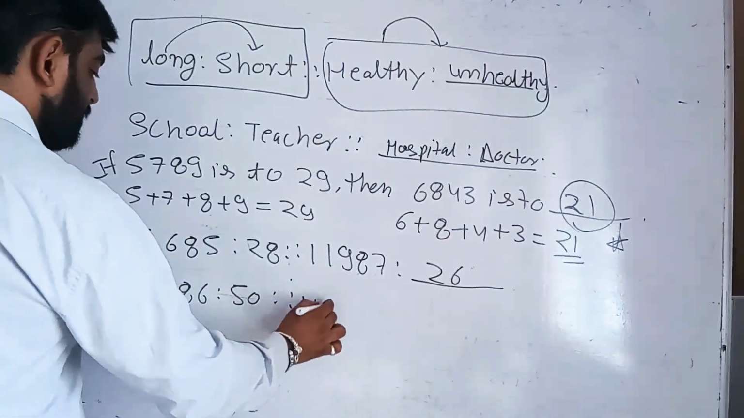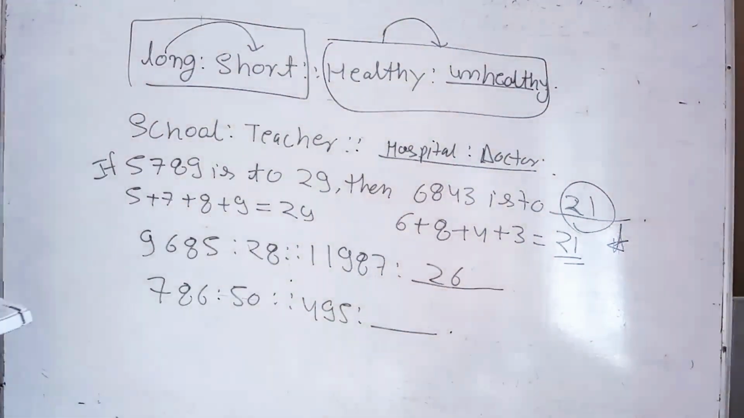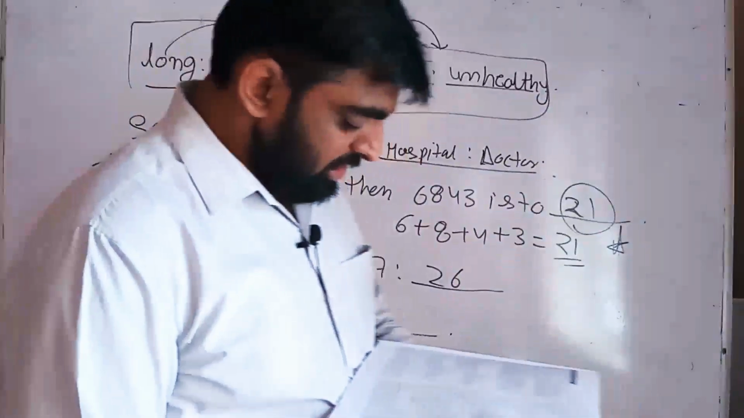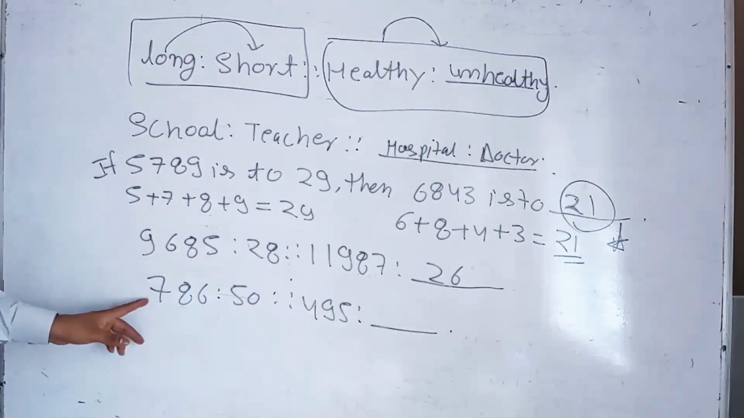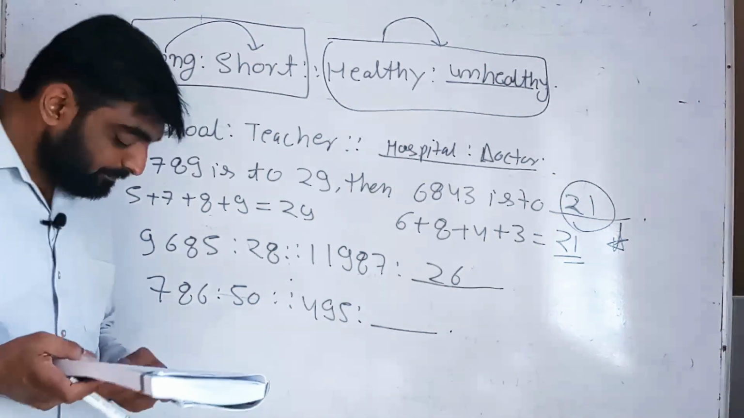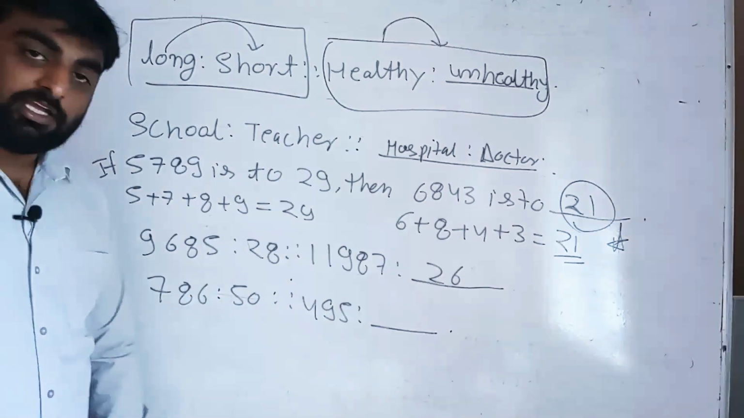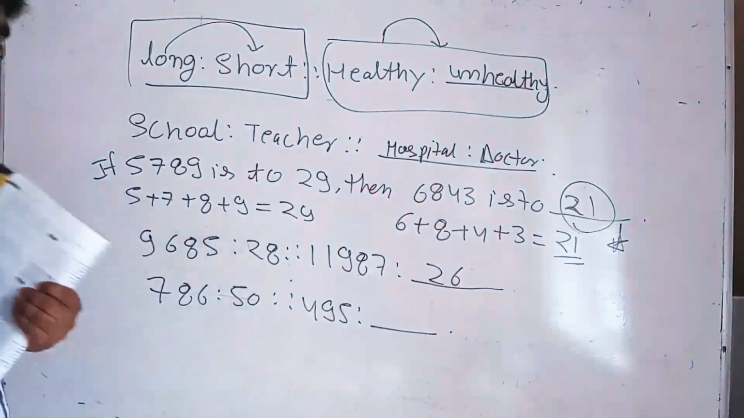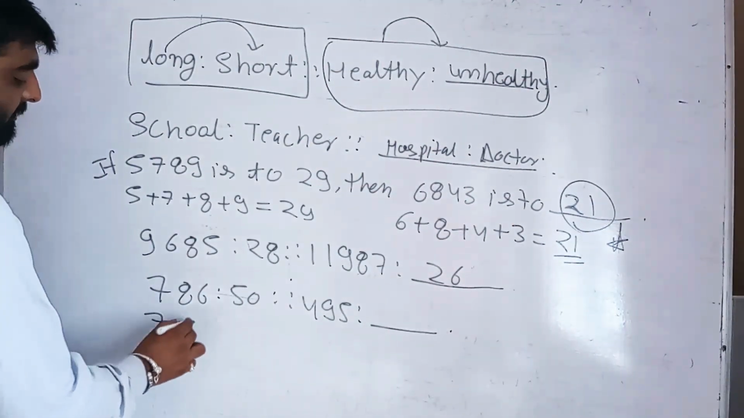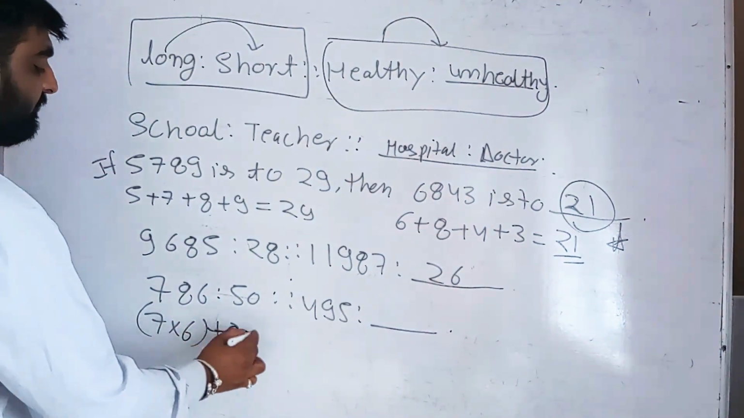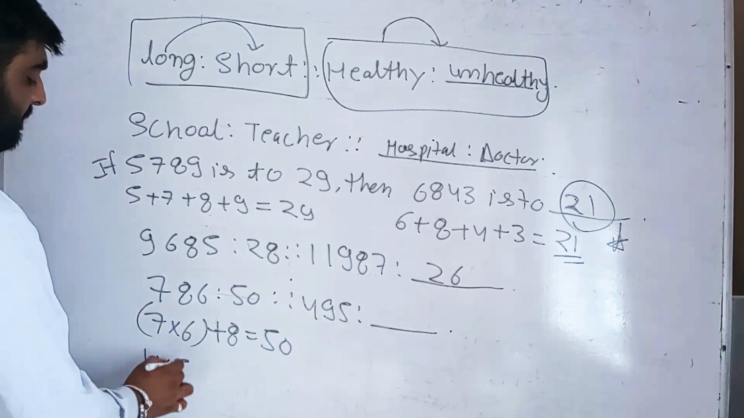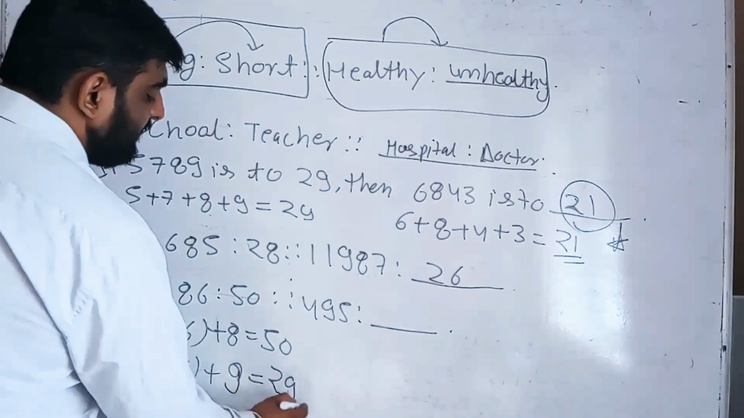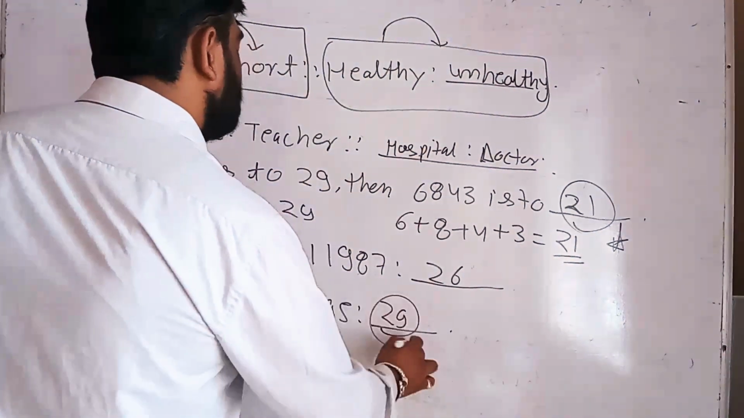So one more question is there: 78650 is related to 495. What is the relation? The relationship here is that the first and the last digits are multiplied and the middle is added to the product. It means 7 multiplied by 6, 7 sixes are 42, plus 8, that is 50. Here also we have to apply the same method. If we multiply 4 and 5 and add 9, 5 fours are 20 and adding 9, we get 29. So our answer is 29, students.